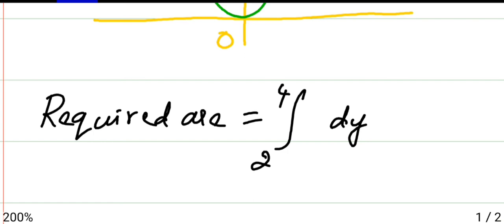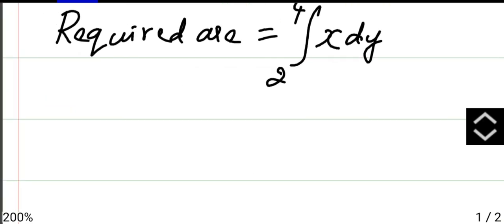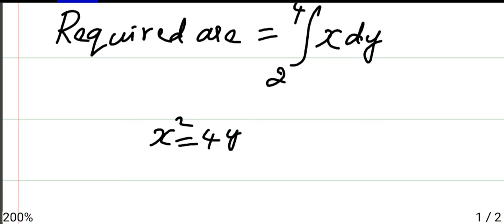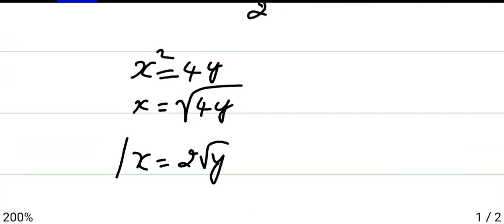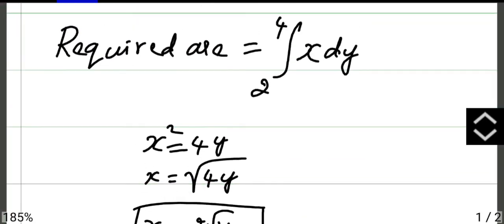So here dy means integrating with respect to y. Now in the question they have given x square is equal to 4y. Then x will be root of 4y. Then x will be root 4 into root y. So our x is 2 root y.